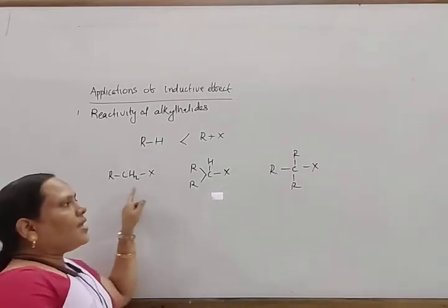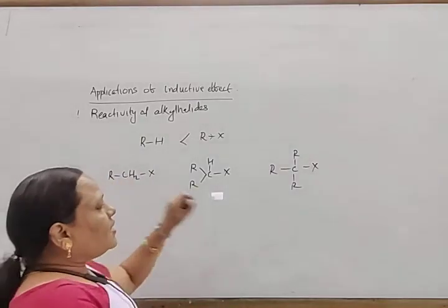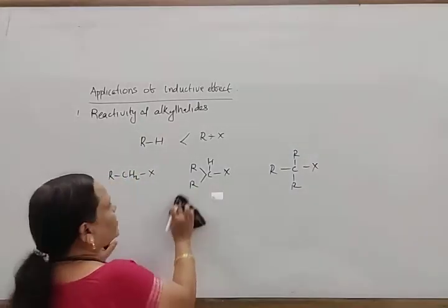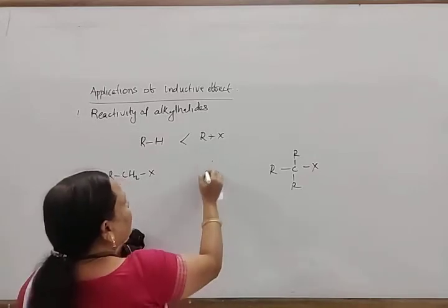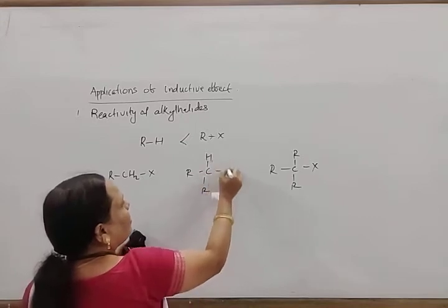The tertiary alkyl halide is more reactive than this. The secondary alkyl halide you can write as R, CH, R and X.